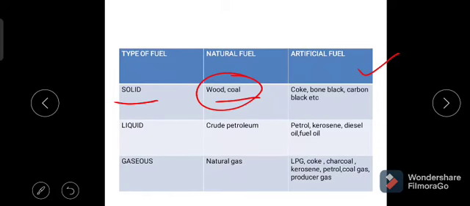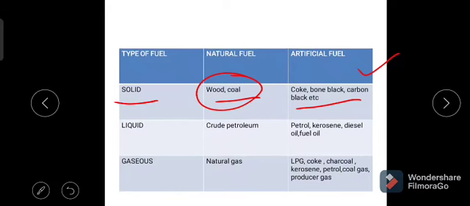This bone black, carbon black, etc. is extracted from the coal. These can be extracted from the primary fuels and also have the solid state.